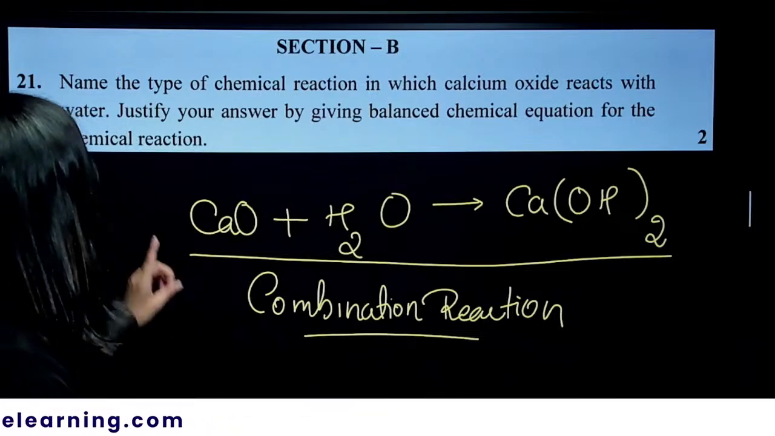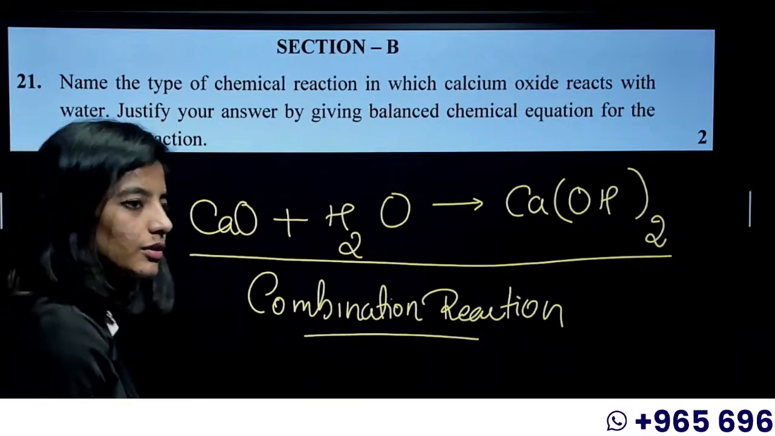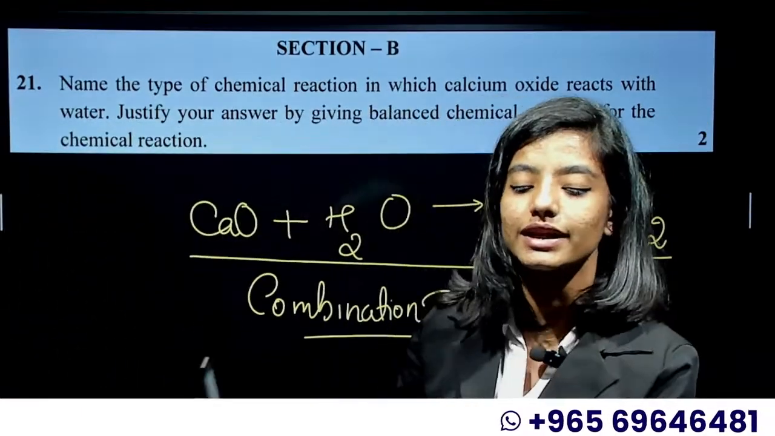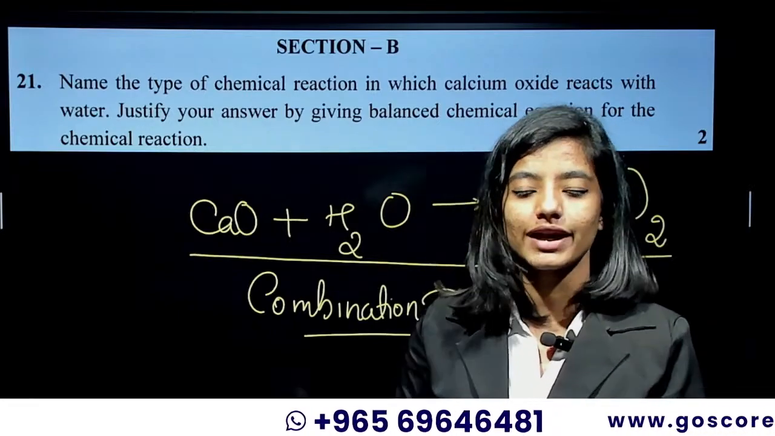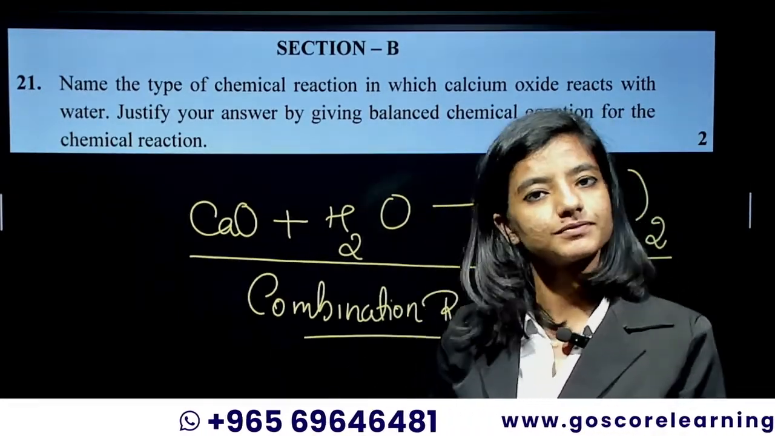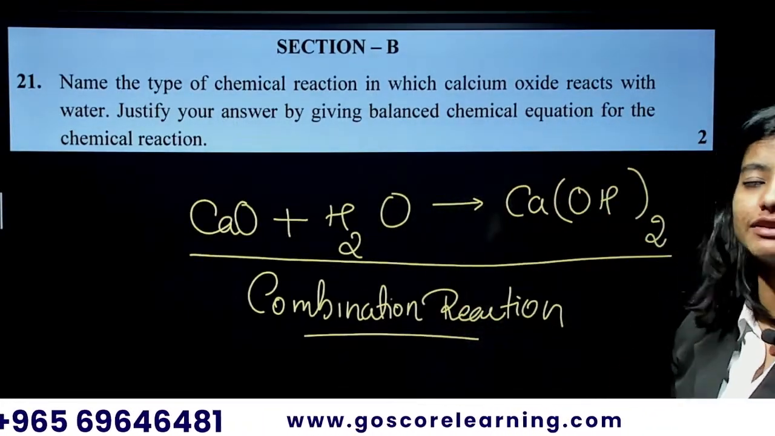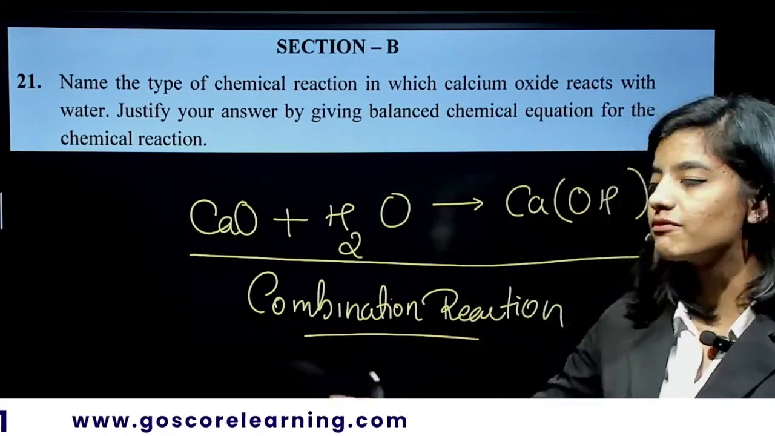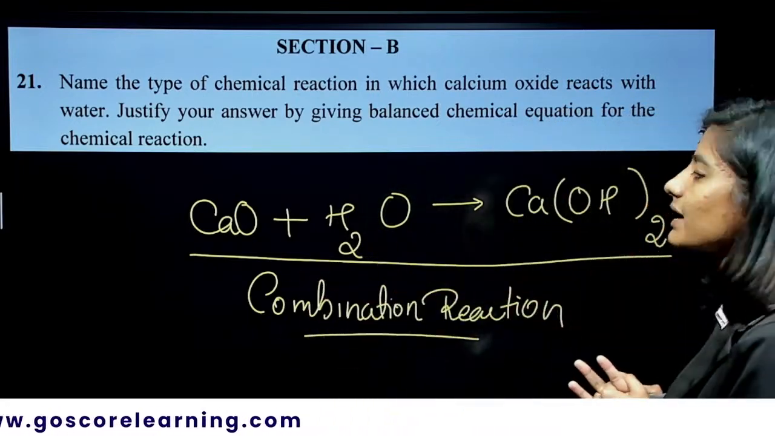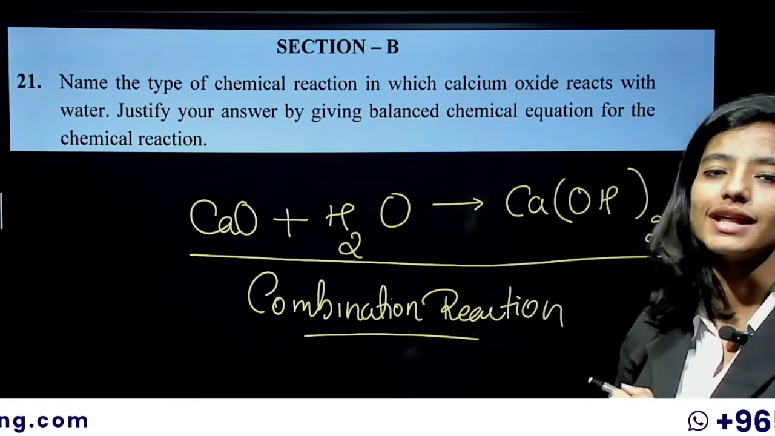Now, justify your answer by giving the balanced chemical equation for the chemical reaction. Here you will be defining the combination reaction, where two or more different reactants combine together to give you a single product. Section B carries 2 marks. If you explain by giving the name of it, you will get 1 mark, and for the balanced chemical reaction, you will get another 1 mark, where it is already balanced.